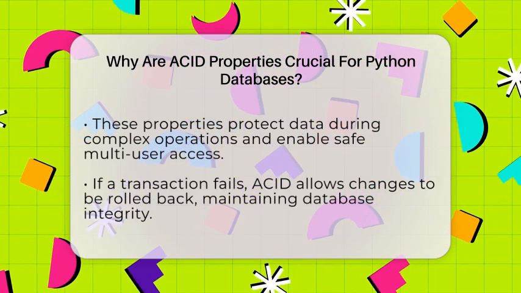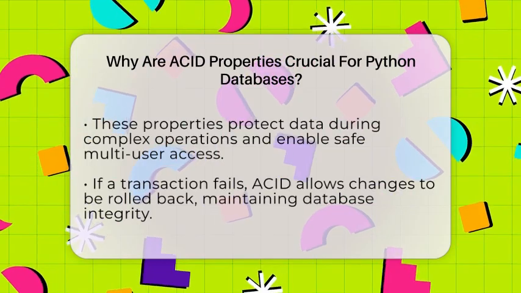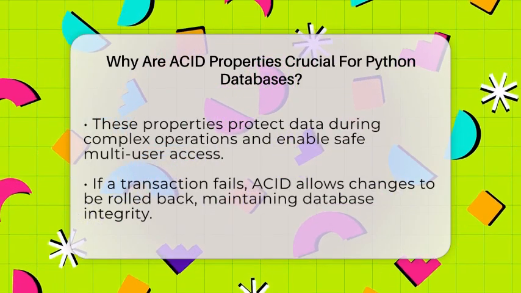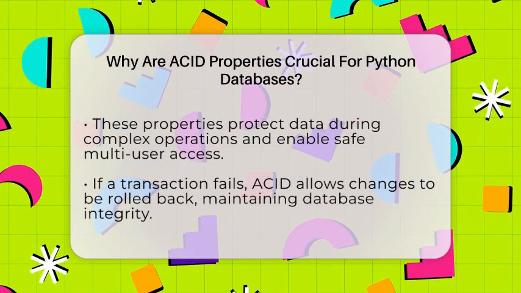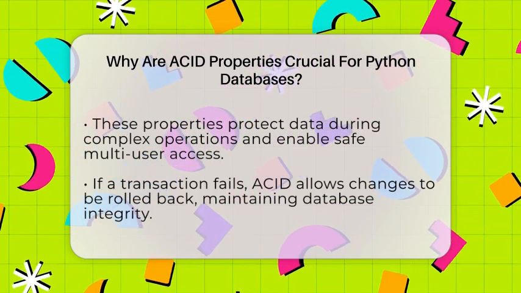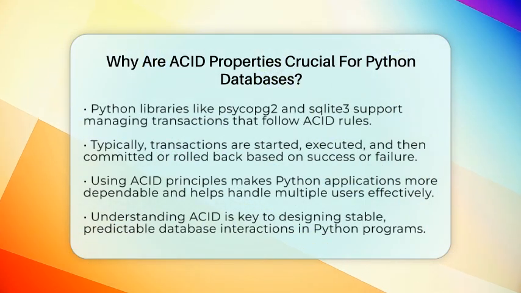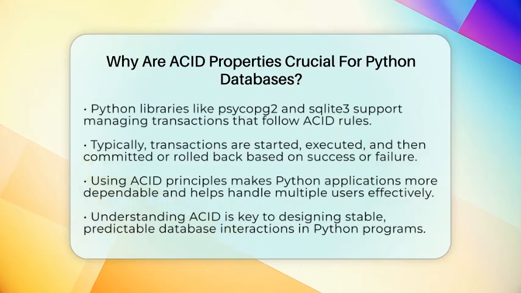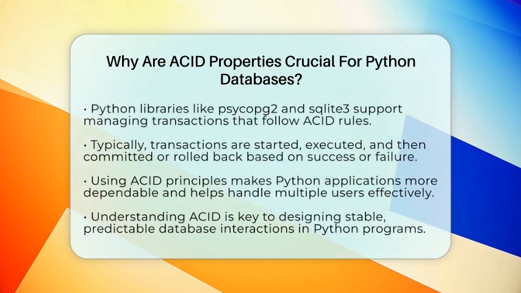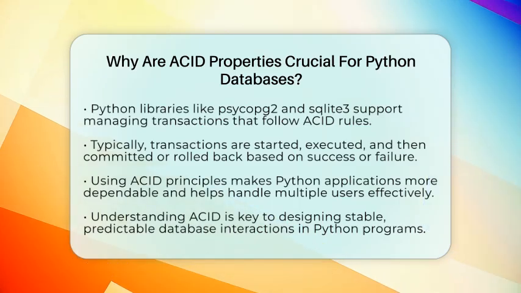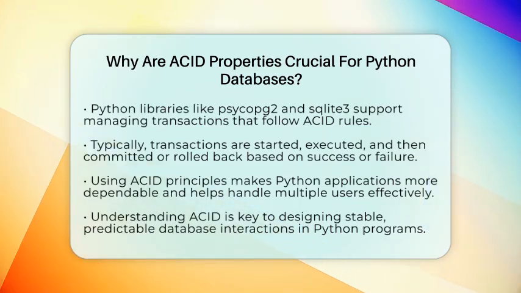When you write Python code that interacts with databases like PostgreSQL, MySQL, or SQLite, these rules are usually built in. Python libraries such as SQLAlchemy or sqlite3 help manage transactions that follow ACID principles. Most of the time, you start a transaction, do your database operations, and then decide to commit or roll back. Thanks to ACID, you can trust that either all your changes are saved or none are.